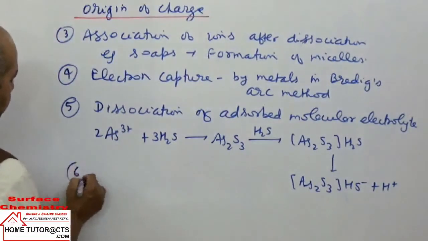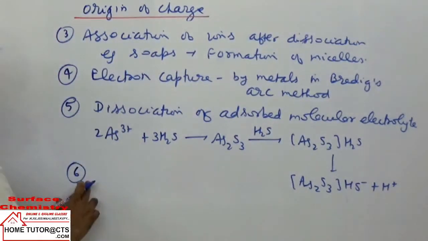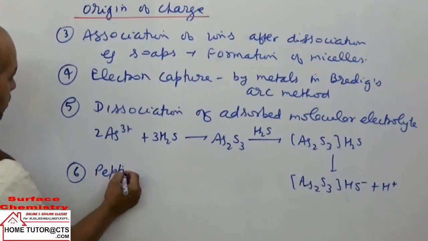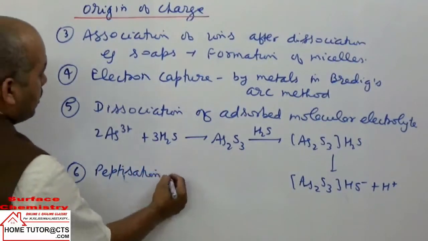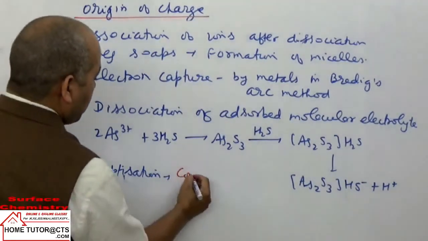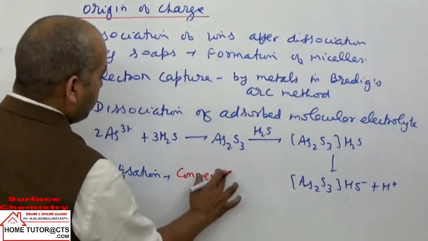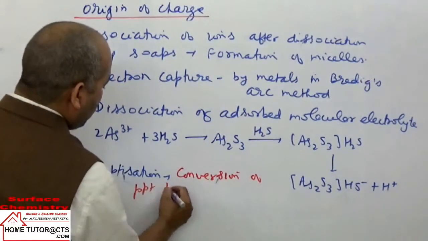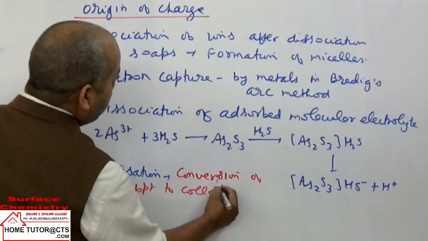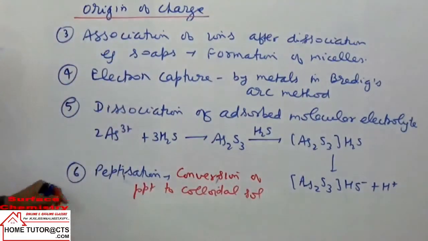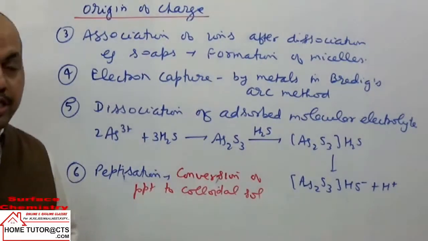Next can be taken method of peptization. Method of peptization. What is peptization? It is conversion of precipitate to colloidal solution or sol. In this case, freshly prepared PPT is taken.